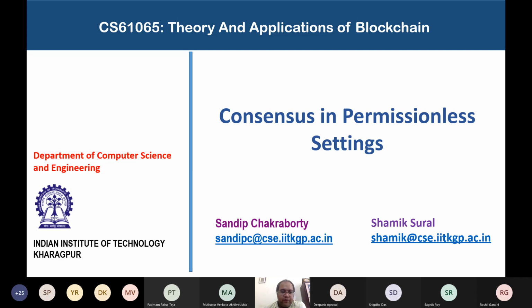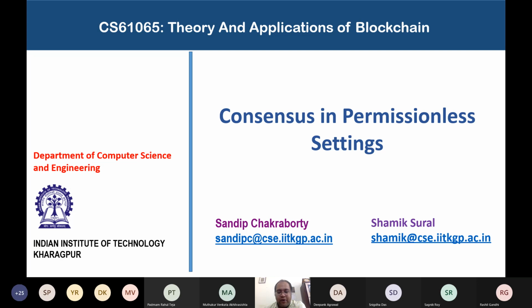So we have two different setups of blockchain. One is the permissioned model of blockchain, and the second one is the classical permissionless blockchain setting. The permissionless setting is widely used by cryptocurrencies like Bitcoin or other blockchain platforms like Ethereum.